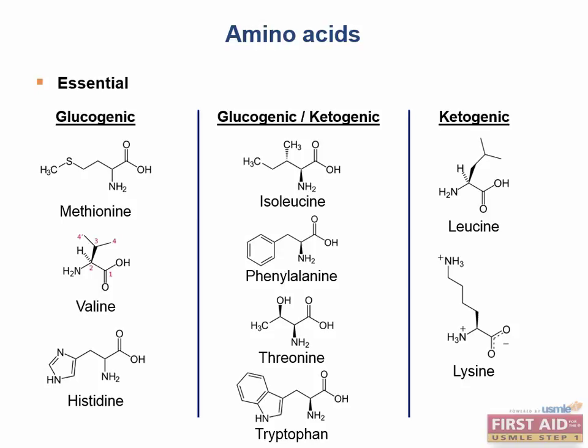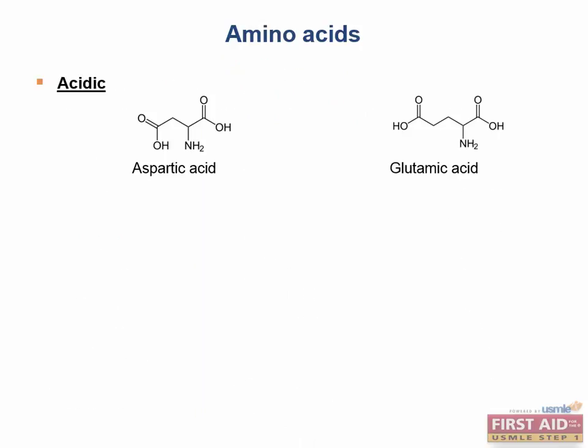Also, some amino acids are considered to be partially essential, or only essential sometimes, because we can synthesize them in our bodies, but sometimes we can't synthesize enough to meet metabolic demands. So we'll need a little extra from our diet. In particular, arginine is usually not required in adults, but kids can't produce the amino acid arginine fast enough to keep up with their growth. So in this case, arginine would be required in their diet. Just remember that all other amino acids that I don't cover are the non-essential amino acids.